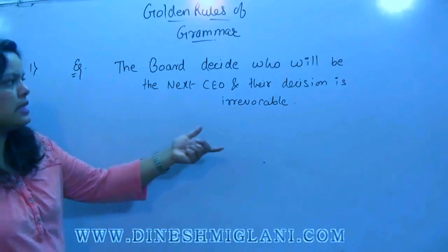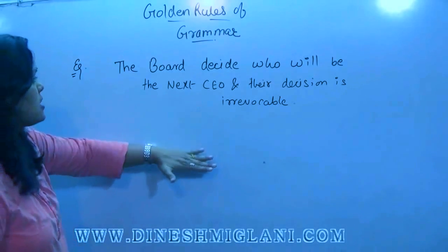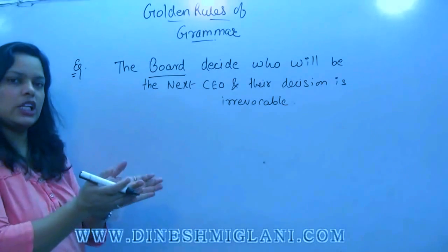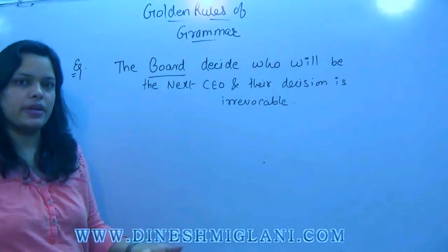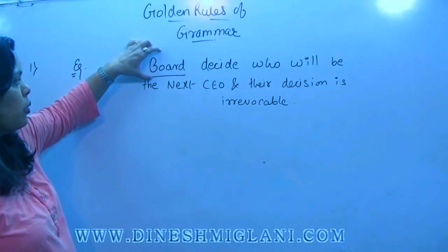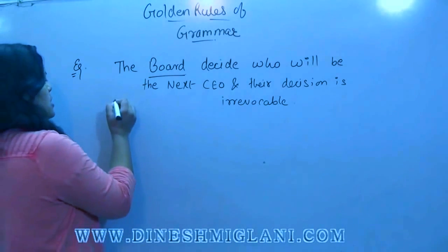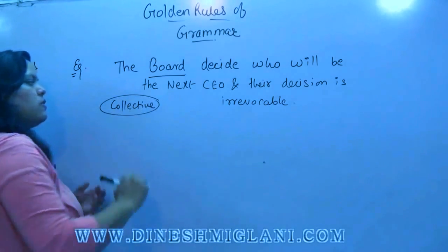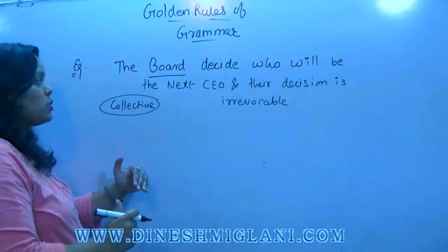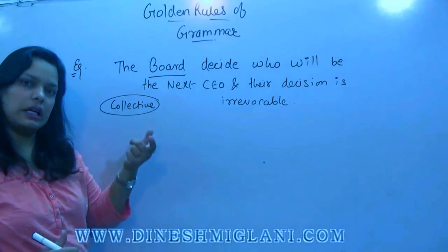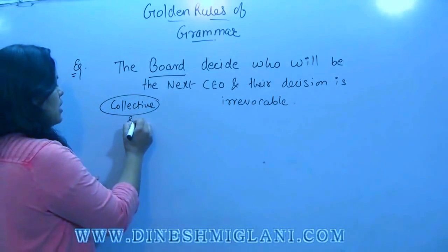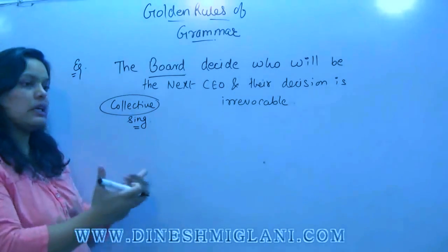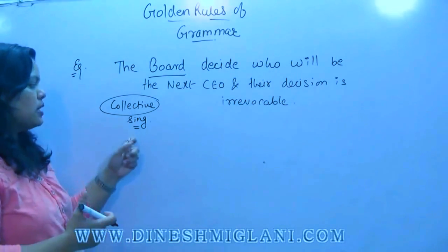Now if you see in this sentence, what is the subject here? Our subject is the board. Now if I ask you, a board is a collection or a group of some members. So here we are talking about the whole collection. So our subject is a collective noun. Our subject is a collection of something. Remember one thing, whenever you say that a word is a collection, it is always considered to be singular. Whenever a body or a thing is considered to be collective, it is always a single one.